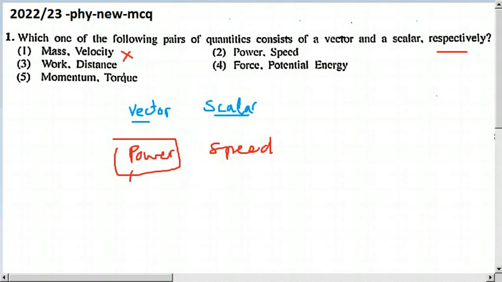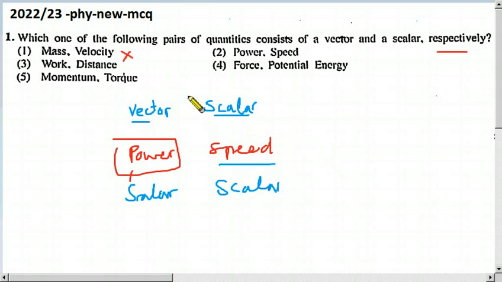Both are scalars here. Power is a scalar, speed also a scalar. Why speed? Bus drivers say we must increase our speed. Then the helper doesn't ask to which direction. He doesn't ask that because it is not important.